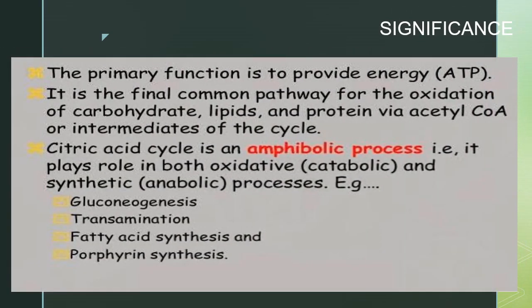Function is to provide energy in the form of ATP. It is the final common pathway for the oxidation of carbohydrate, lipid and protein via acetyl CoA or intermediates of the cycle. Citric acid cycle is an amphibolic process, that is, it plays a role in both oxidative, catabolic and synthetic, anabolic processes. Examples: gluconeogenesis, transamination, fatty acid synthesis and porphyrin synthesis.